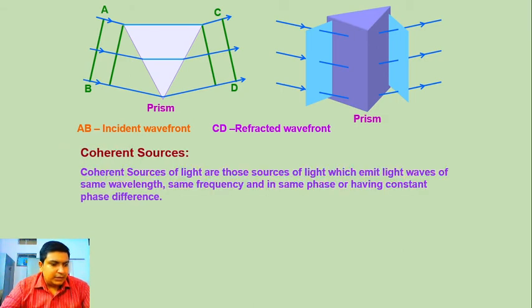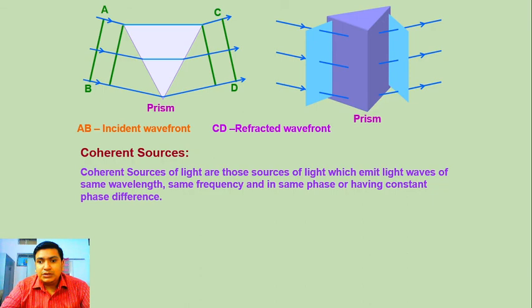Now, there is one more important point, that is coherent sources. Coherent sources are the sources from which the originated wavefronts have the same phase difference or a constant phase difference, or sometimes zero phase difference.